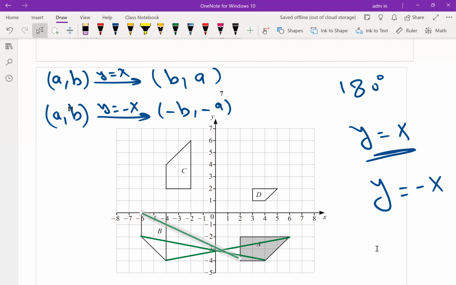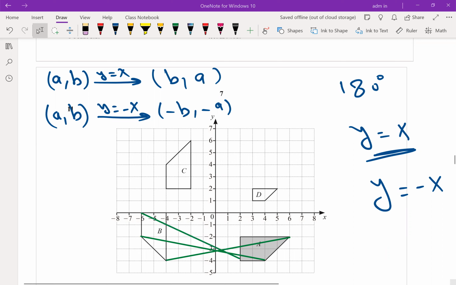Now I will explain how to use constructions, using the compass, to get the center of rotation 90 degrees. It's a rotation 90 degrees. How to find the center? Some of you use tracing paper, trial and error, to get it. But I will explain it by constructions, how to use your compass.